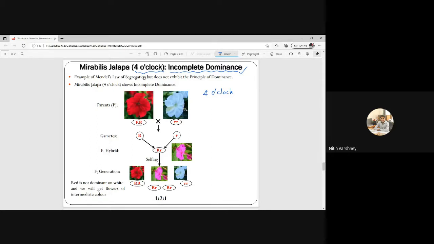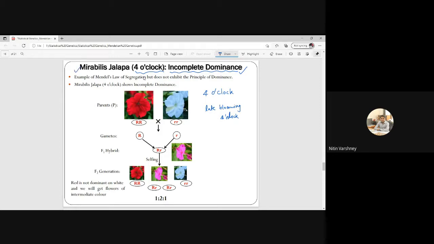Because of the late blooming. Usually in flowers, whenever the sunlight comes, the blooms start in the morning, but here there is late blooming around 4 o'clock every day, and in the early morning the flower will shrink. That's why it is known as the 4 o'clock plant.